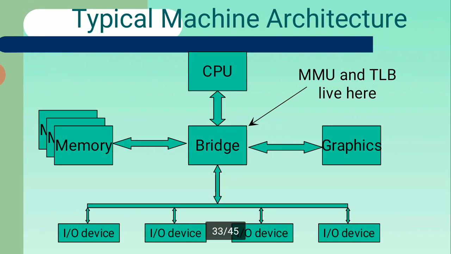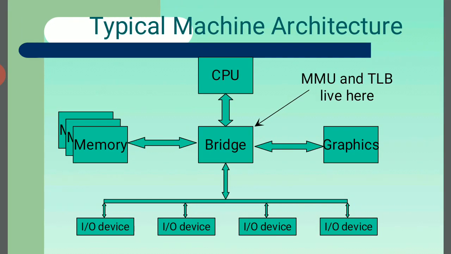And the typical machine architecture: here we see the central processing unit, the MMU, and the TLB live here. The MMU, main memory unit, is just like a bridge between the user and the central processing unit. The memory and the bridge, this is the graphics. Graphics means we design some information graphically; we see names from top to bottom and left to right, and some images up and down, adjusted by the graphics design.